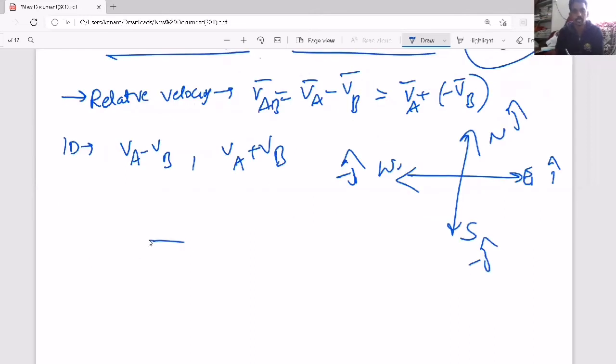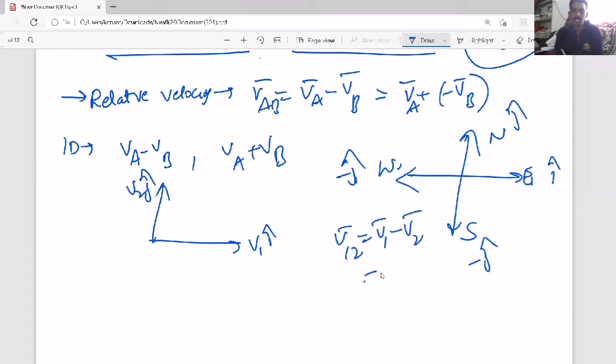For example, one particle is moving along east direction, so V1 I cap. Another particle is moving along north direction, V2 J cap. Now the relative velocity of 1 with respect to 2 means we will take V1 bar minus V2 bar, that is nothing but V1 bar plus minus V2 bar. So you have to apply the triangular law of vector addition.